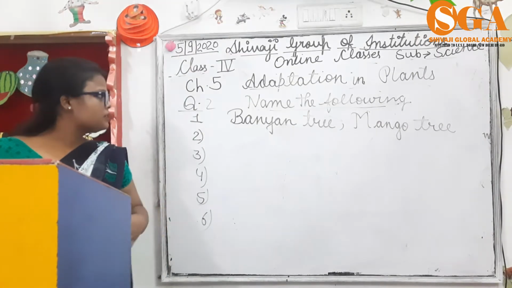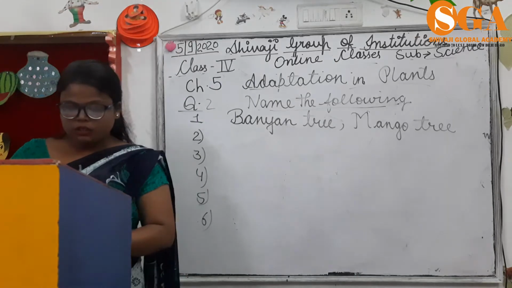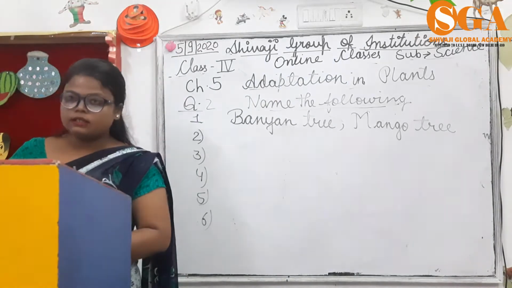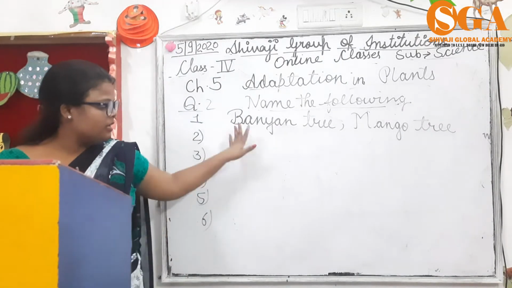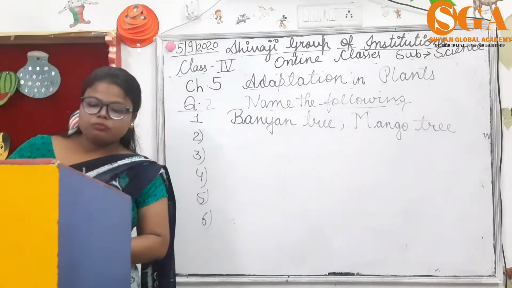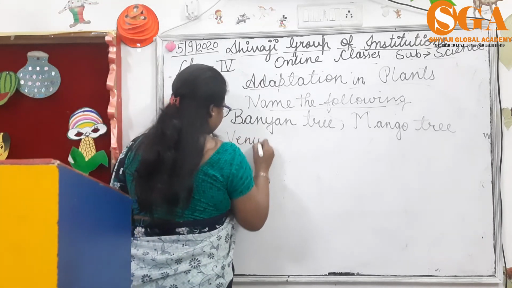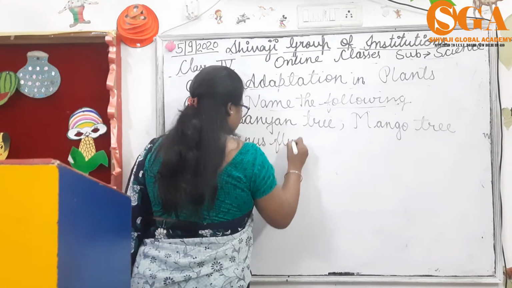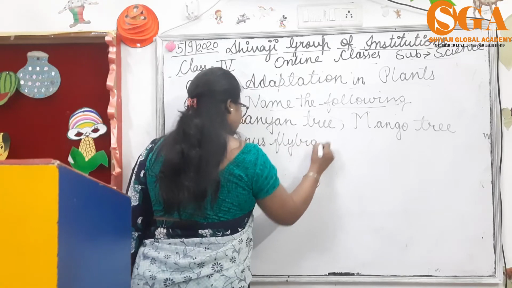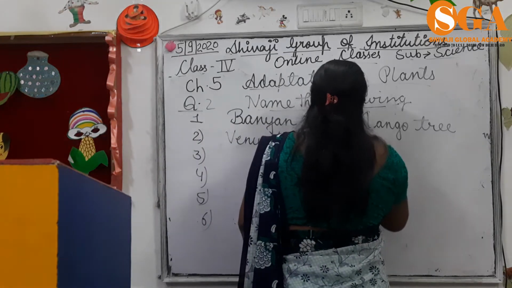Second one is, 2 insectivorous plants, that is Venus flytrap and sundew.